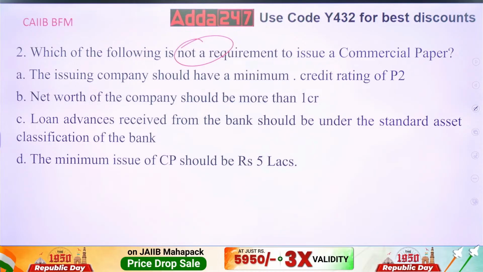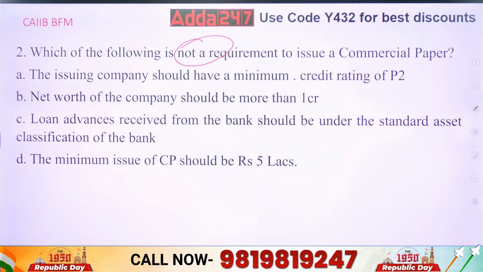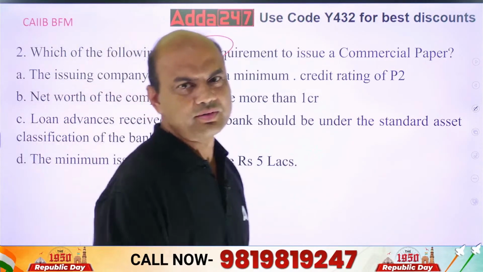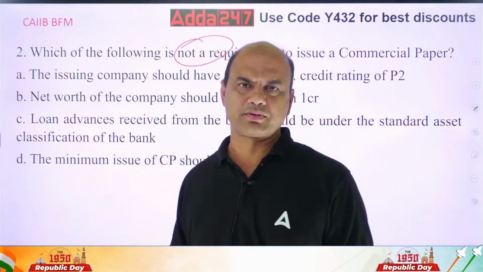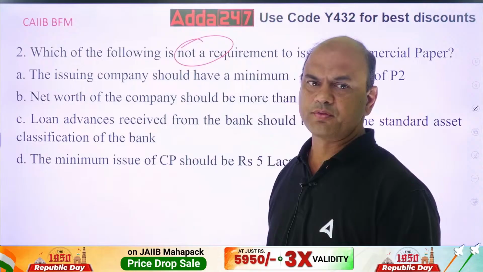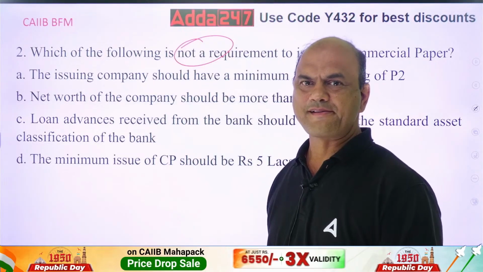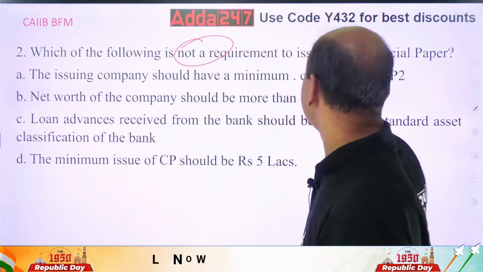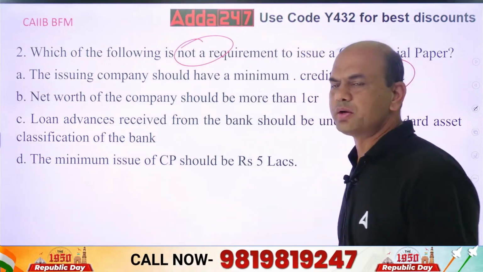See, not the requirement. Which one is wrong? Let's be very simple. Which one is wrong over here? Okay, which one is wrong? Let me see in the comment section. Which is wrong? Yes, everyone. Kindly note, P2 rating is compulsory. P2, compulsory.